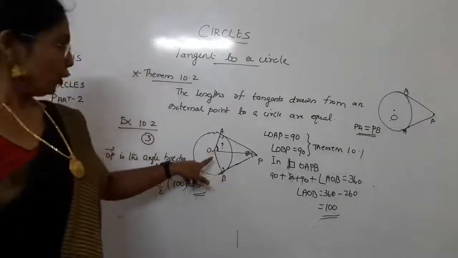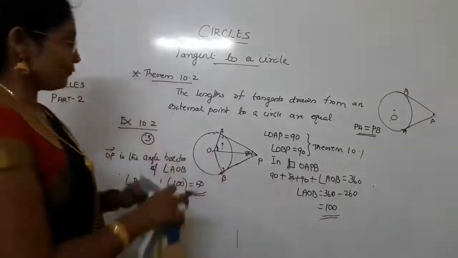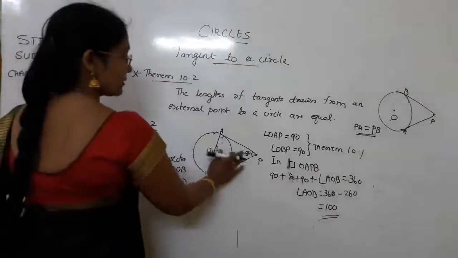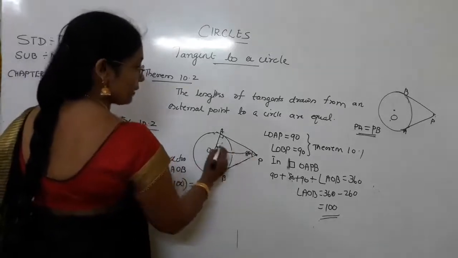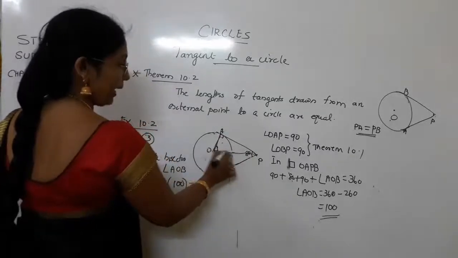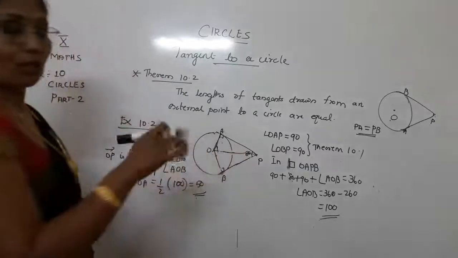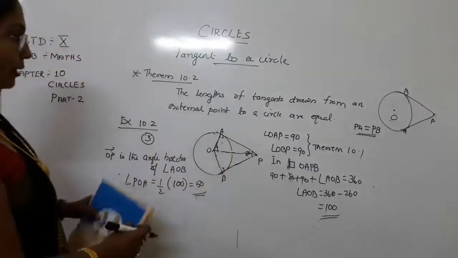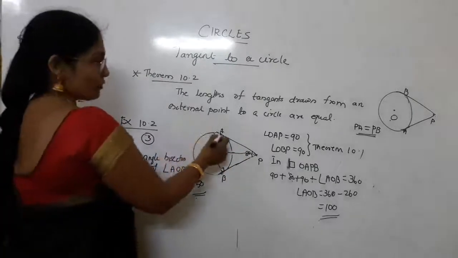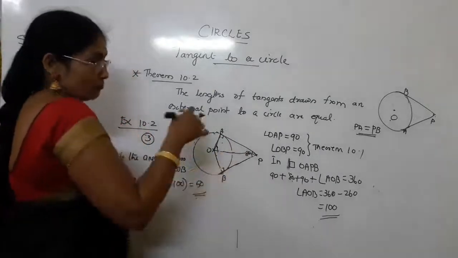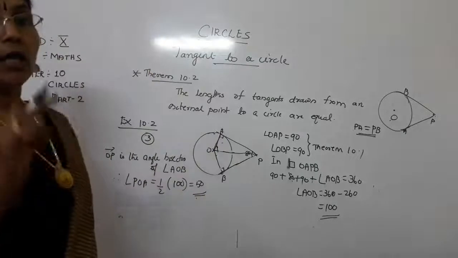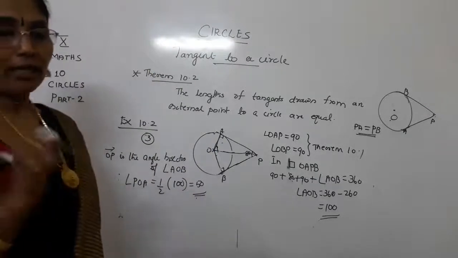Now look at that 100, this is the full angle. But which angle do you need? This much only, angle AOP, yes, POA. Now by the congruency of triangles, these 2 triangles are congruent. You have learned in previous classes how to prove 2 triangles congruent.